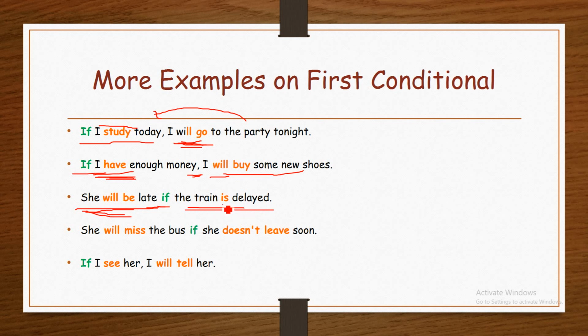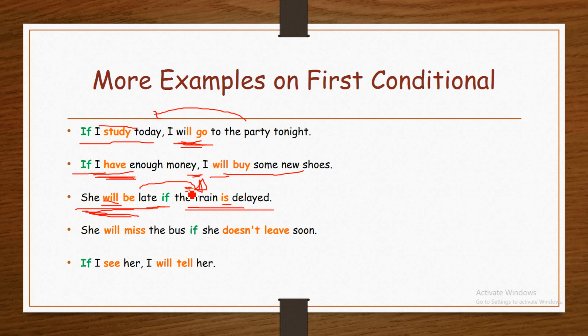The if clause is in present simple, but the main clause is in future simple. Like I told you in the previous lesson in zero conditional, the main clause here also in first conditional is the result of the if clause.